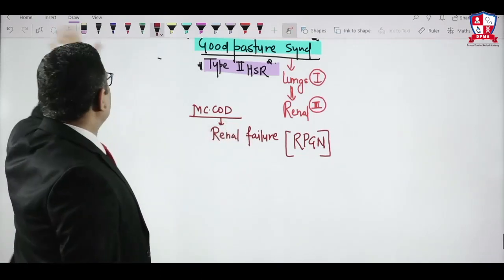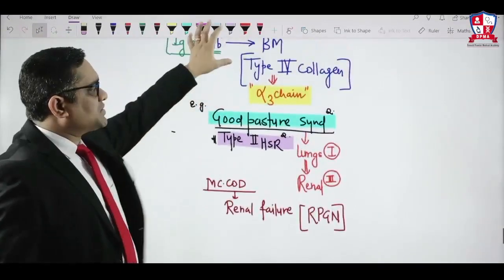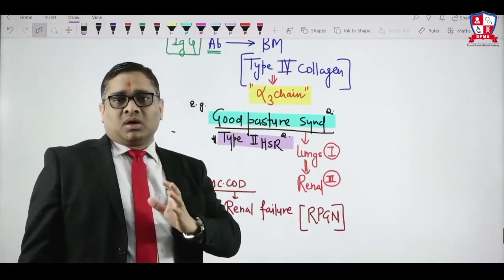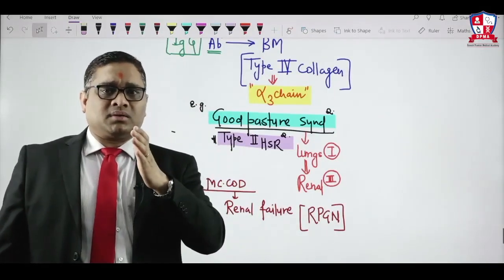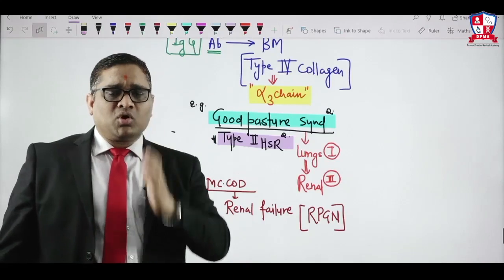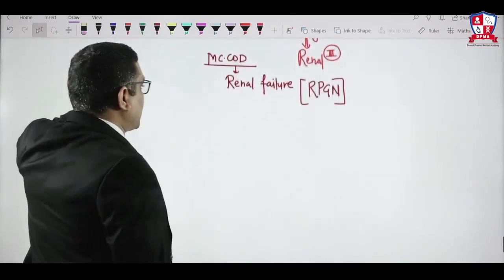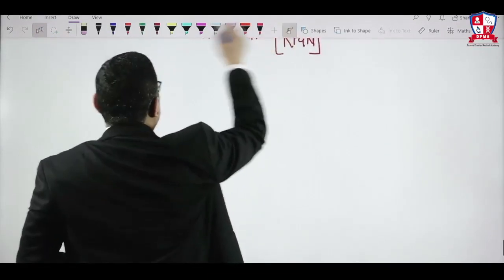So in Goodpasture syndrome, we have seen the pathology was against the type 4 basement membrane; antibodies were directed there. So tell me what you are going to anticipate on immunofluorescence microscopy.